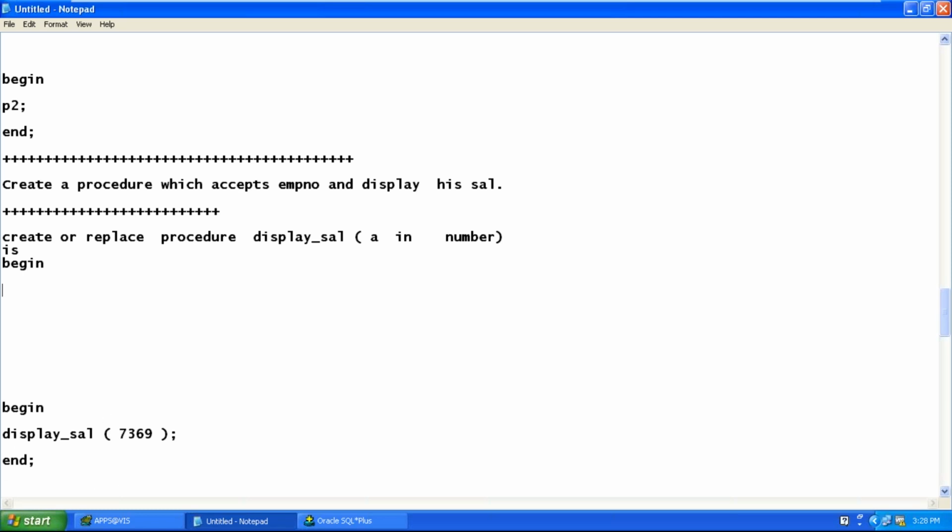And then we need to have one variable which can hold the salary: v_sal emp.sal%type. Yes, you can use the percentage type. Next.